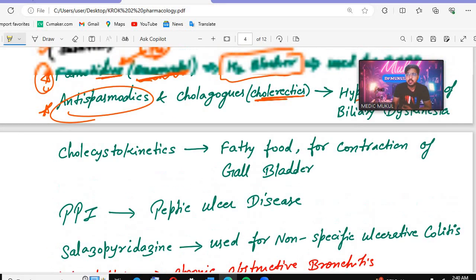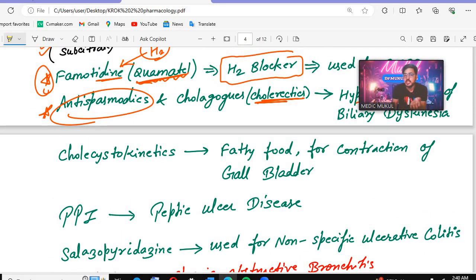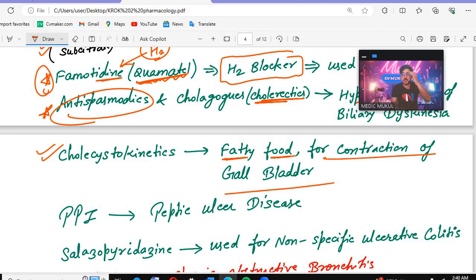After that we can give the cholecystokinetics. Remember, in the last I will give you the important drugs that have been mentioned along with some important keywords, and after that we will discuss with the help of those keywords which drugs can be given. Here we have the cholecystokinetics. If the patient has taken fatty foods, and for the contraction of the gallbladder, which drugs will be given? That is the cholecystokinetics.